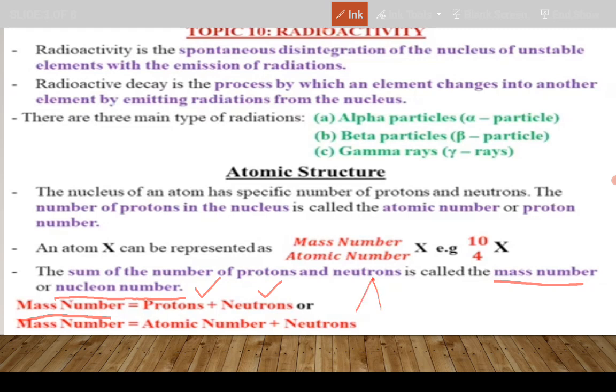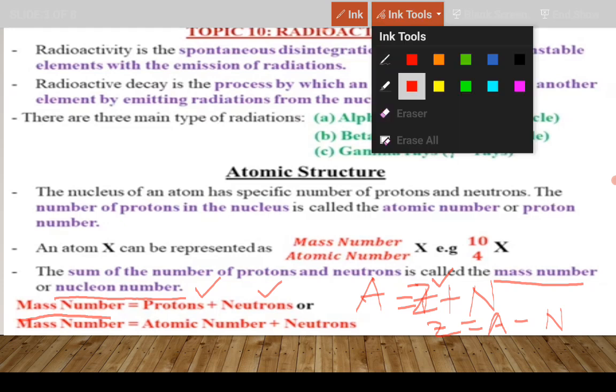We write this equation as A equals protons, which is given the letter Z, plus the number of neutrons. So you should be able to play around with this equation depending on what you are asked to find. If you are asked to find the proton number, just make it the subject of the formula. In that case, you have Z equals A, the mass number, minus the number of neutrons.